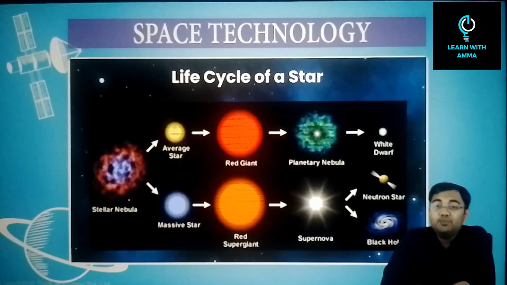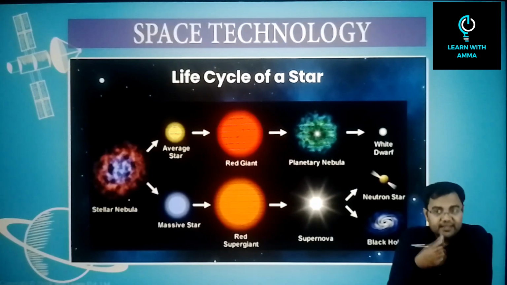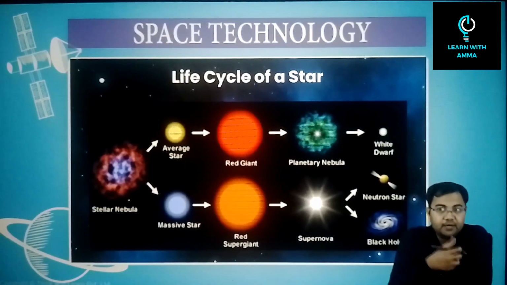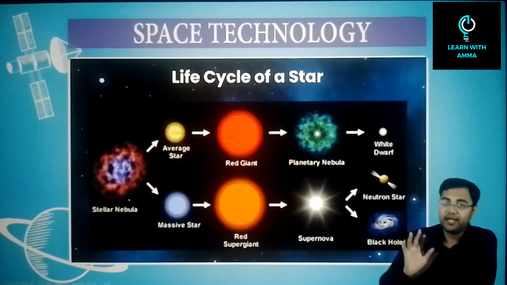One thing that is very, very important for us is to understand the life cycle of a star. Now, this is a common misconception that if a star dies, it will form a black hole. Let's say one of the statements in your prelims examination says that when the sun dies, it will convert into a black hole.